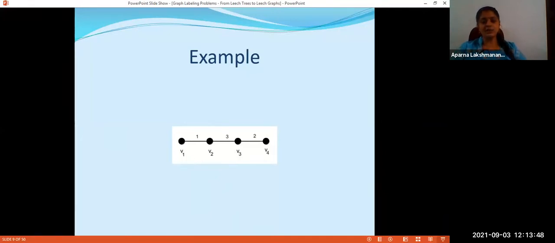And now consider the V1, V3 path. 1 plus 3 gives a path of weight 4. 3 plus 2 gives me a path of weight 5, so V2, V4 is a path of weight 5. And consider the whole path, V1, V4. That gives me a path of weight 6, 1 plus 3 plus 2. So the path weights are precisely 1, 2, 3, 4, 5, and 6. So this is a Leech labeling, with this particular function used as the label.